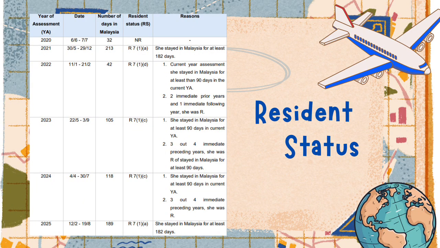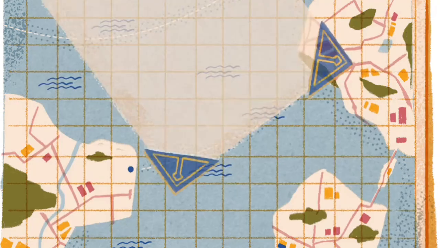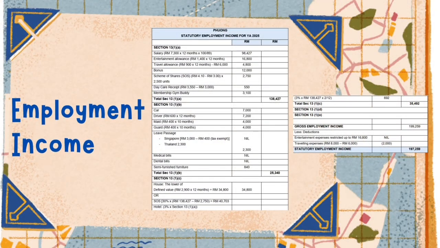Lastly, for the year of assessment 2025, Fuang stayed in Malaysia for 189 days, which exceeded the 182-day requirement. Therefore, she clearly qualified as a resident under Section 7(1)(a). In conclusion, Fuang was a non-resident only in 2020, while she was considered a resident from 2021 up until 2025. Now, I will move on to the computation of Fuang's statutory employment income for the year of assessment 2025.